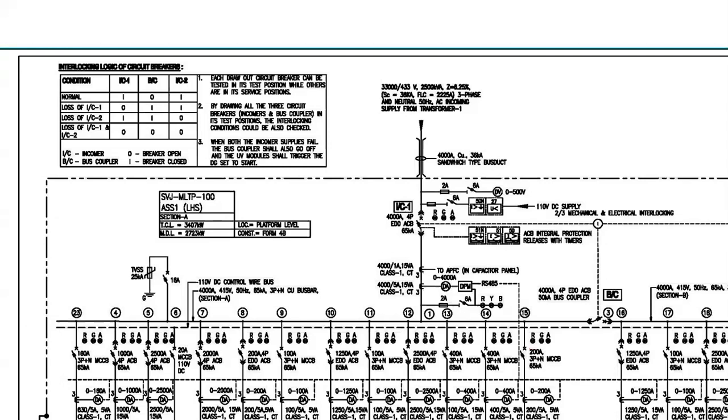the other side of the panel is fed, the essential supplies. For example, what are the essential supplies? Number one, the lighting system, because that is required. Otherwise, the building cannot be dark. Next comes fire pump. In case of any emergency, the fire pump has to operate. Next is UPS supply. Without UPS, if anything happens, then the computers will not operate.